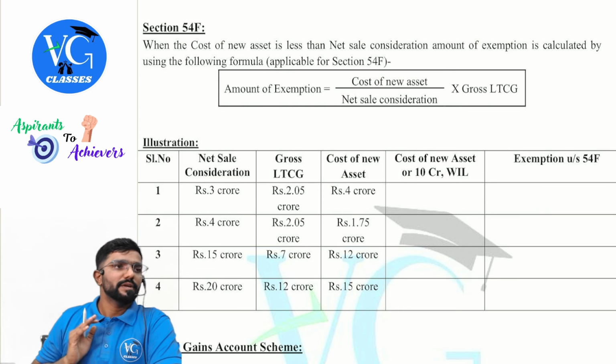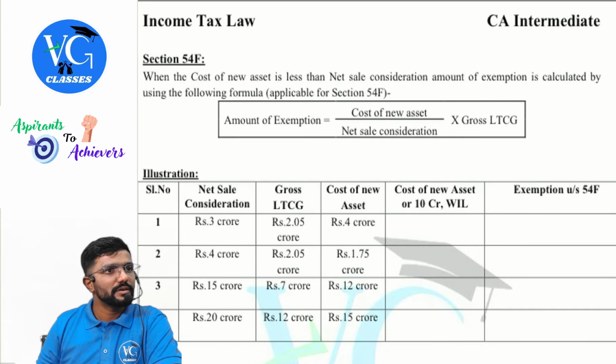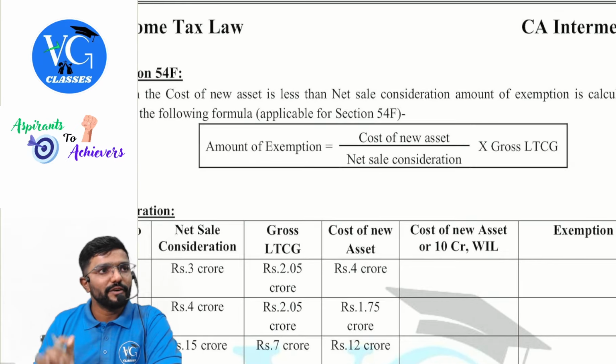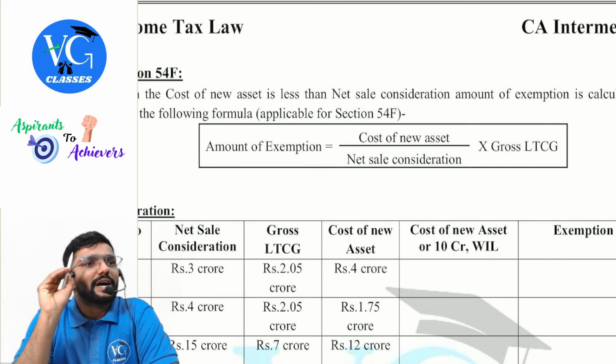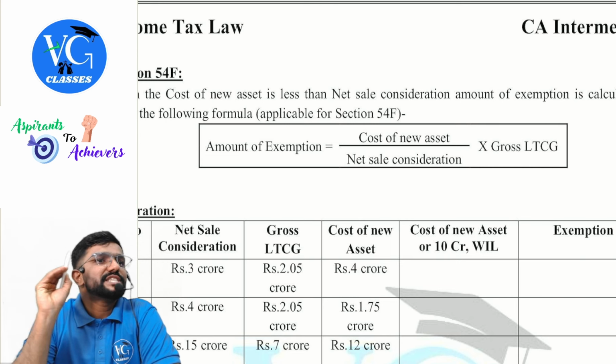Next, let me discuss one illustration. I will repeat the formula. This is only when the cost of new asset is less than the net sale consideration.